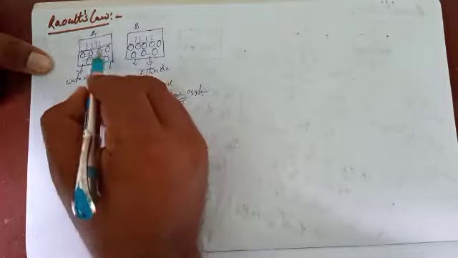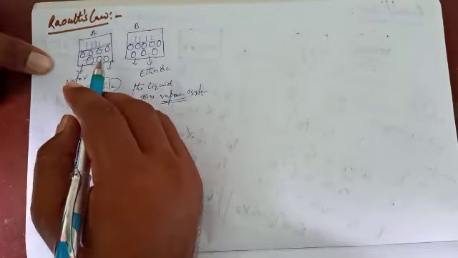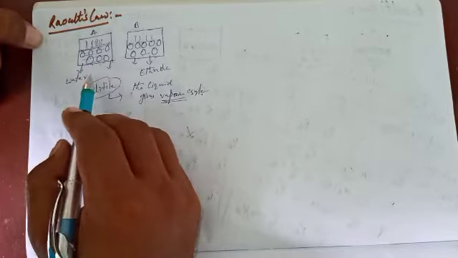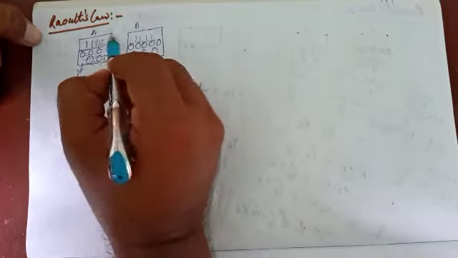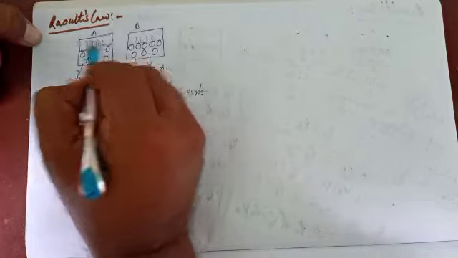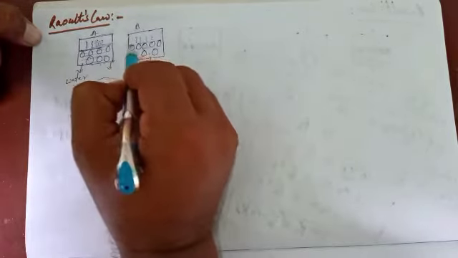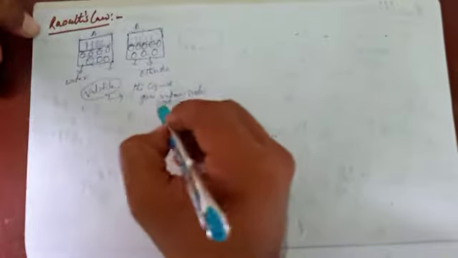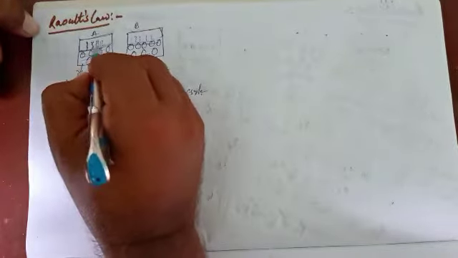It means when some quantity of temperature is applied, these two liquids automatically give some quantity of vapor. This vapor does not escape because it is a closed container. It gives some quantity of vapor, that is vapor A, vapor B.